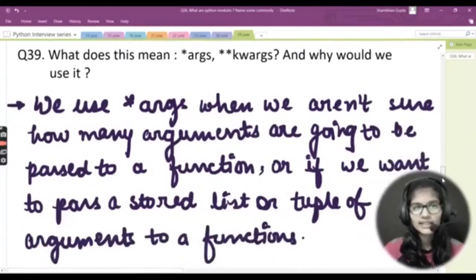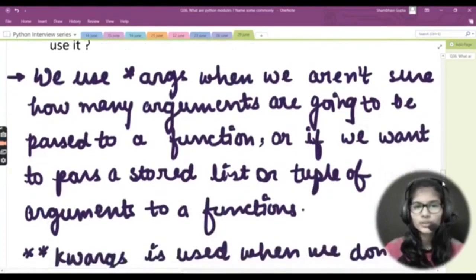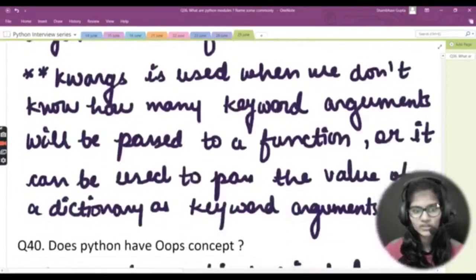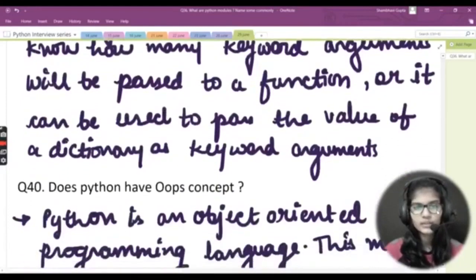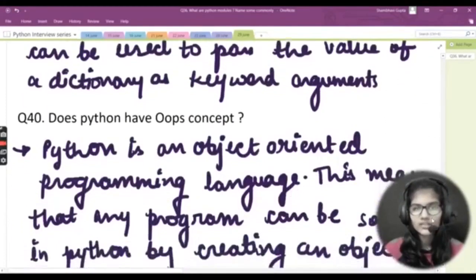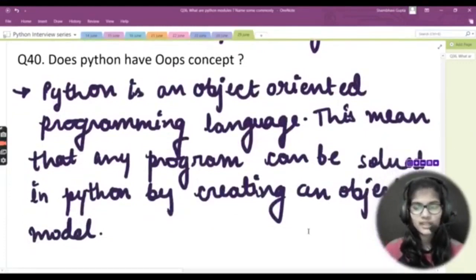Now, after that, we saw what asterisk args and asterisk kwargs mean, and why we should use them. We use asterisk args when we are not sure how many arguments are going to be passed to a function, or if we want to pass a stored list or tuple of arguments to a function, right? And asterisk kwargs is used when we do not know how many keyword arguments will be passed to a function, or it can be used to pass the values of a dictionary as keyword arguments, right? And at last, we saw whether Python has OOPs concept. So yes, Python is an object-oriented programming language. This means that any program can be solved in Python by creating an object model.